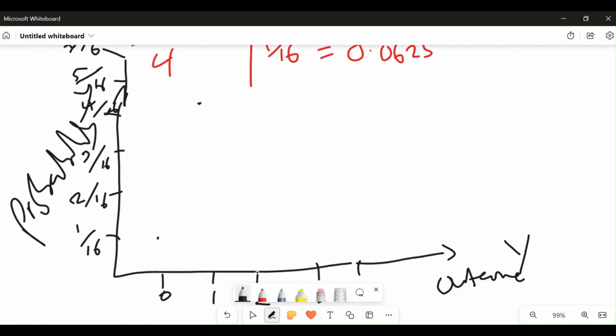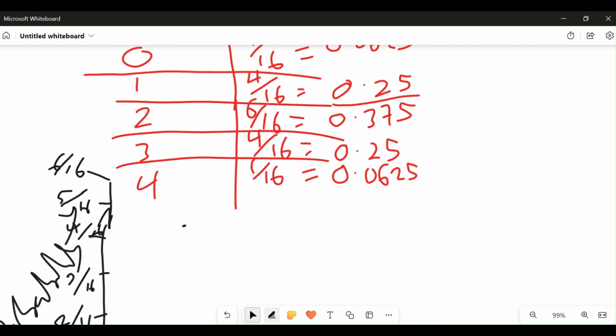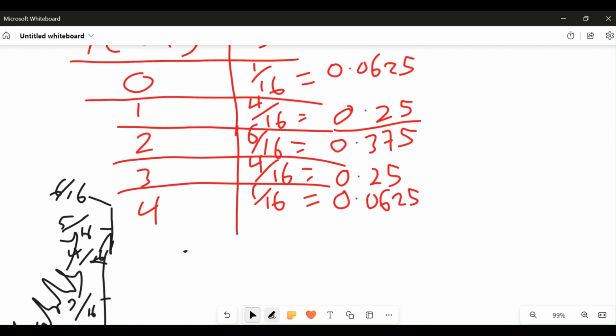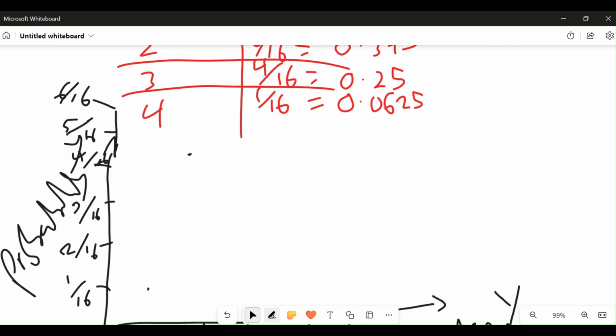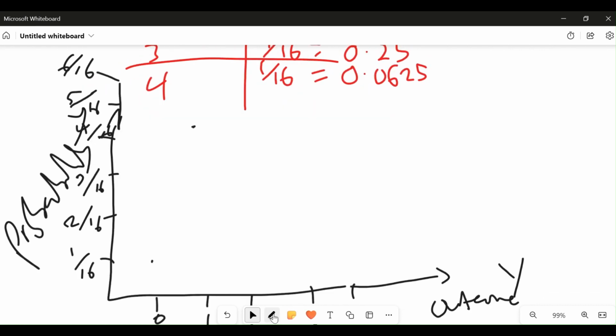Now what's the probability that 2 tails show up? That would be 6 over 16. Probability that we have 2 tails is 6 over 16.